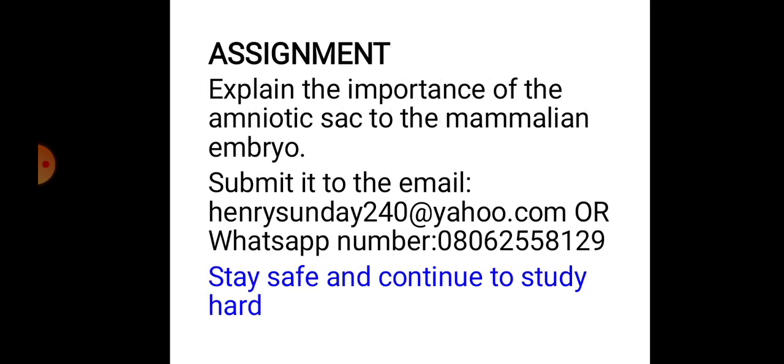Now, without wasting time, you are going to do this assignment and submit it as usual. Explain the importance of the amniotic sac to the mammalian embryo. The amnion is the innermost membrane, which is filled with amniotic fluid, so I don't have to emphasize it. Go and search for the importance of the amniotic sac to the mammalian embryo.